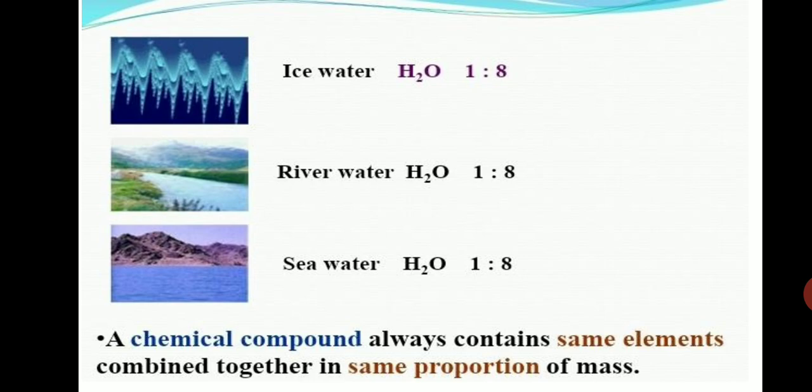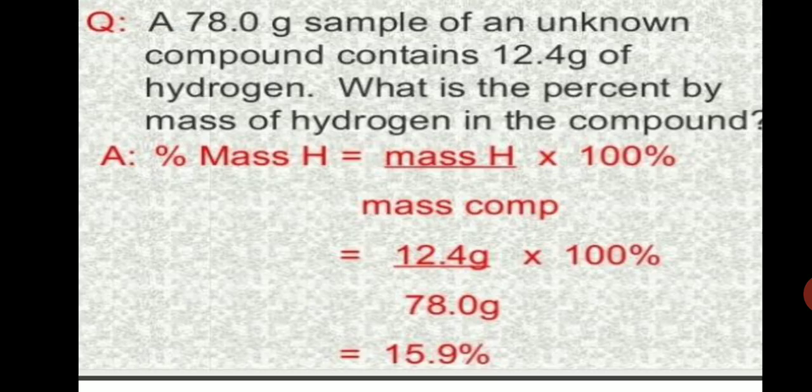Do you remember the problems based on the law of conservation of mass? There we have considered the masses, that means the total mass before the reaction and after the reaction. It is stating that the total mass will be conserved, or the total mass will be equal before and after the reaction.